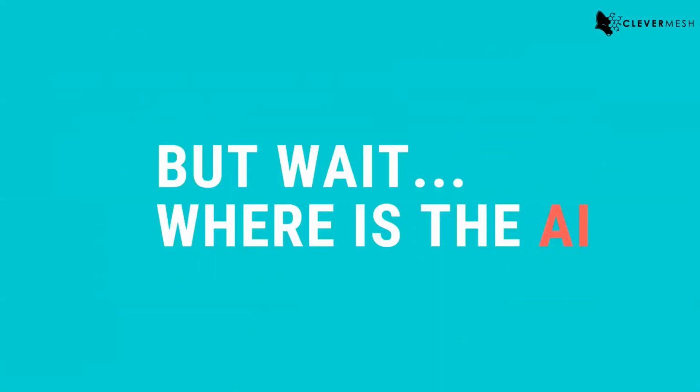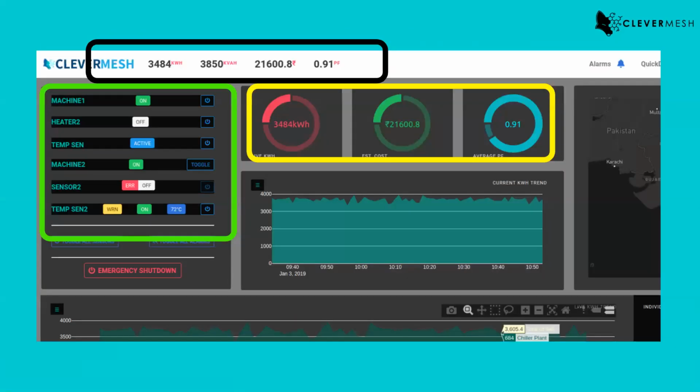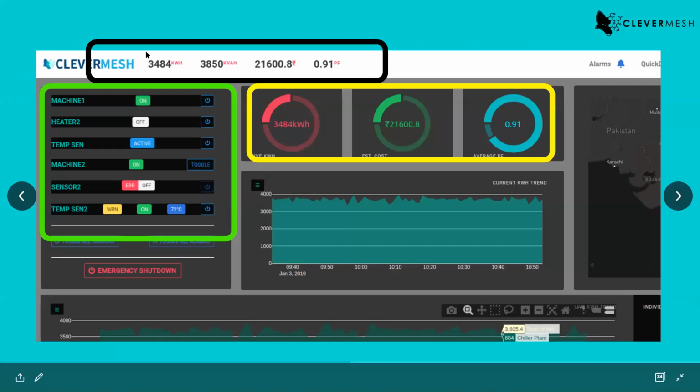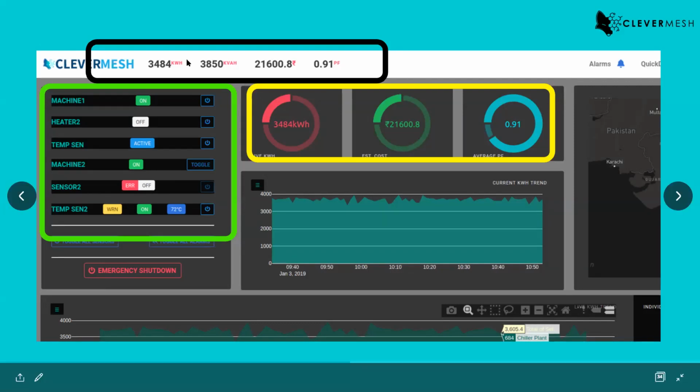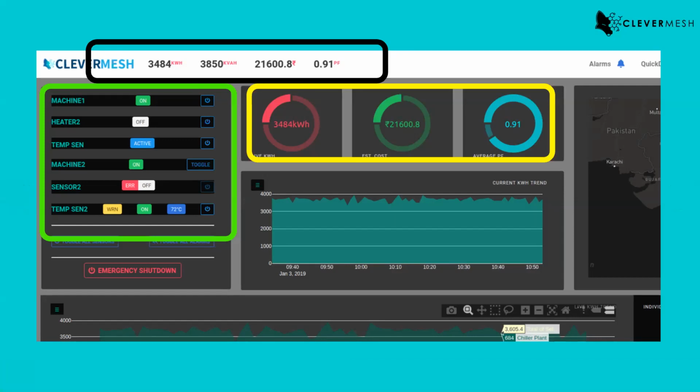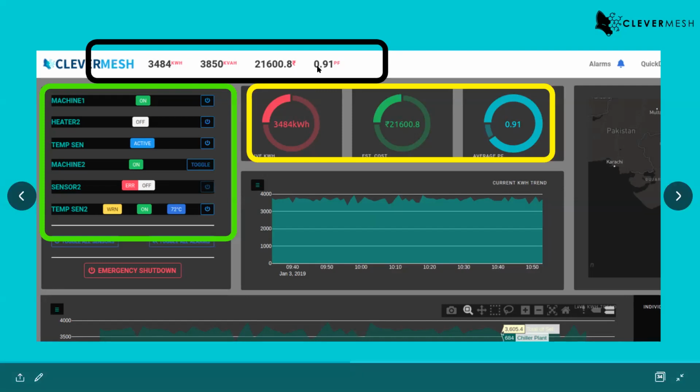And we are making use of machine learning algorithms to predict these values. These are future values, right? 21600 is the expected cost for the operation of your plant for this month, right? It is not the previous cost. This is the amount of energy that will be utilized. So don't go with the accuracy of these numbers. These are just representational numbers, right? So yeah, this is one, cost prediction.